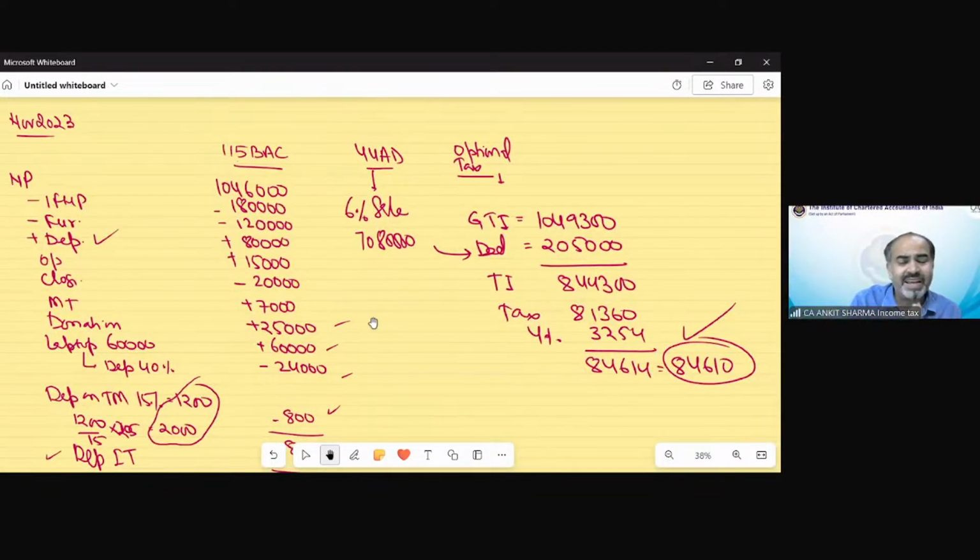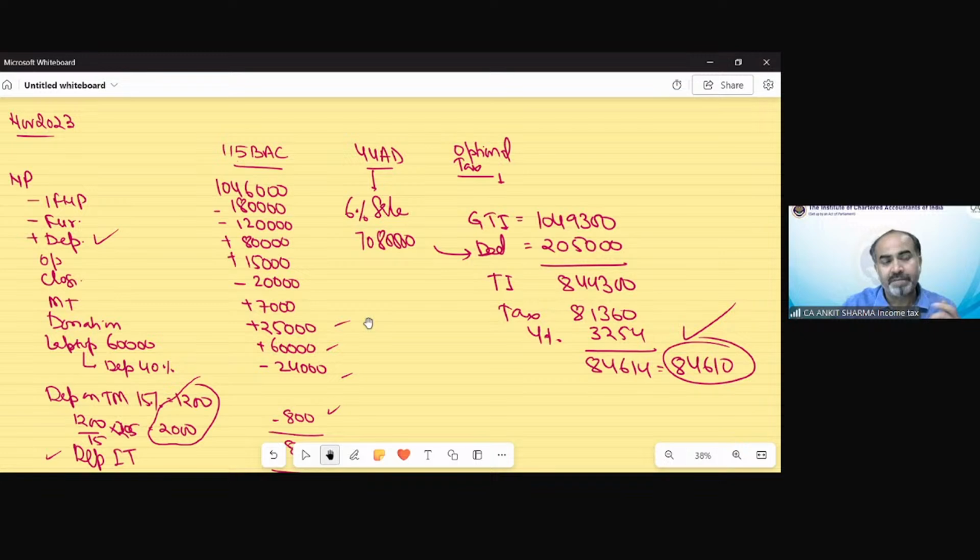In the second case, there was no calculation because 6% would be your PGBP and other income was already there. So TI calculation is very easy. In the case of the optional tax regime, GTI was as per BAC, deduction as per 44 AD. So there was no detailed calculation under section 44 AD as well as under the optional tax regime.